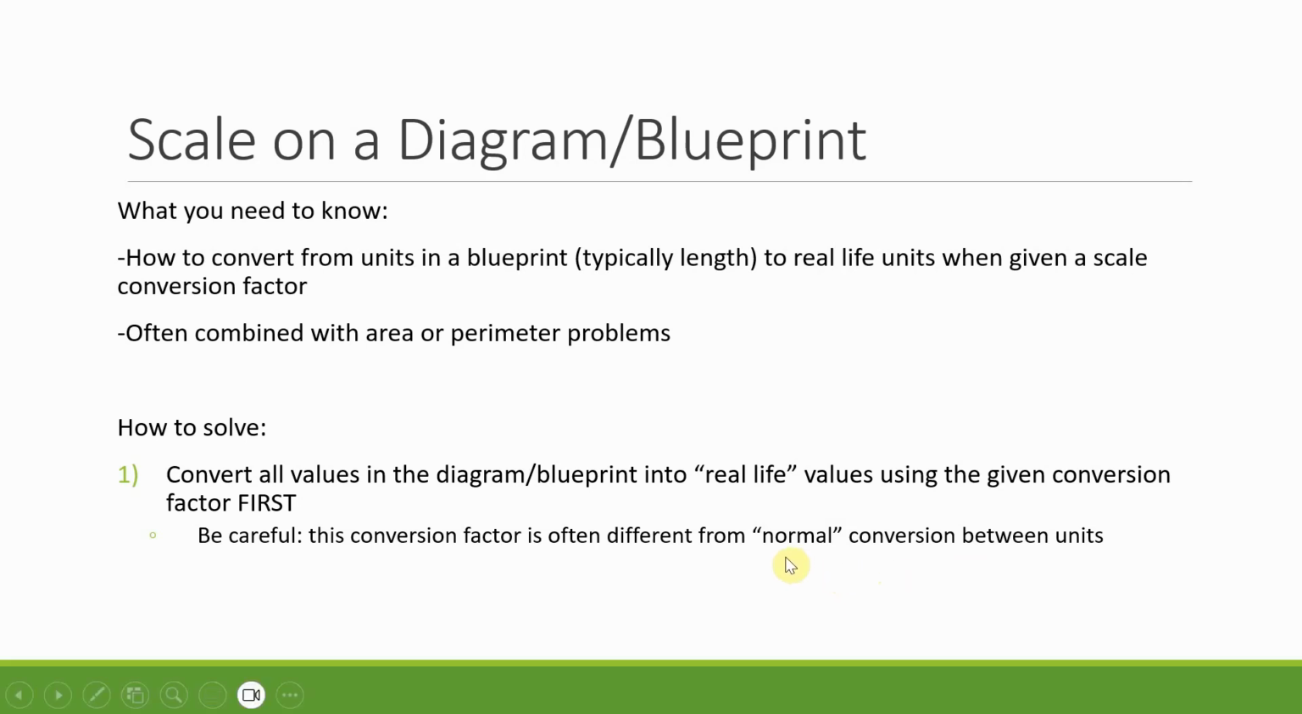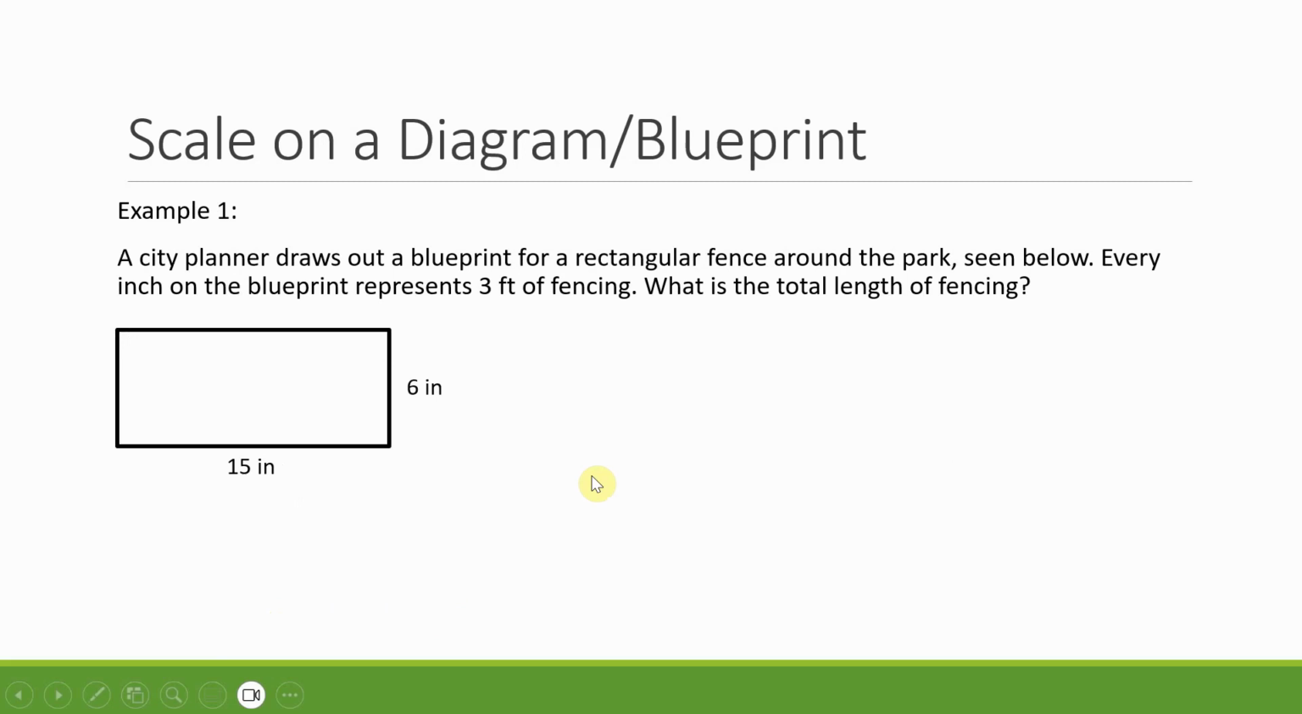So there's going to be some trap answers if you use the normal conversion, 12 inches means 1 foot. So once you have everything converted, then you just solve the problem for that area, perimeter, or whatever it is they're asking for. So let's do a simple example here.